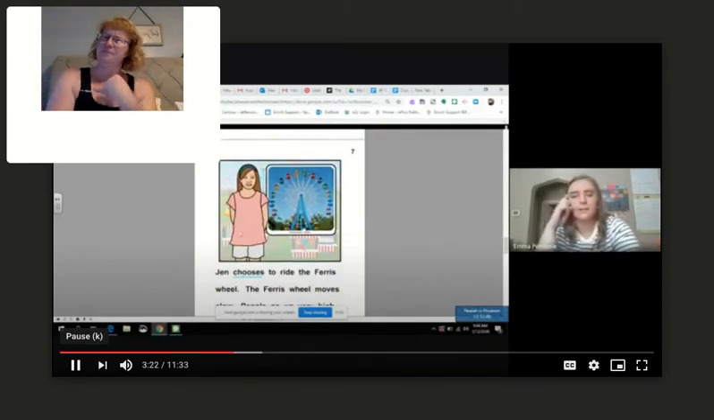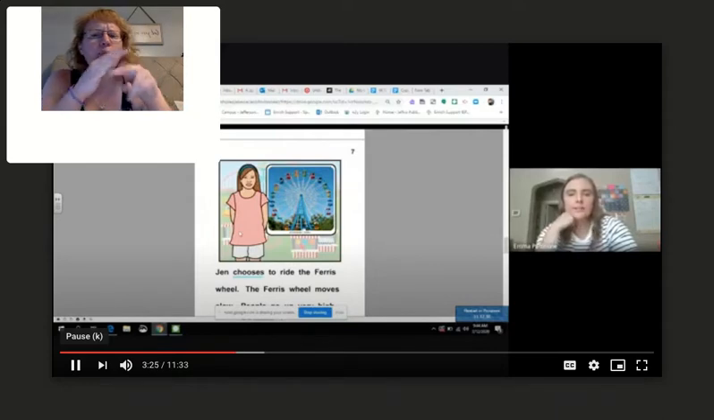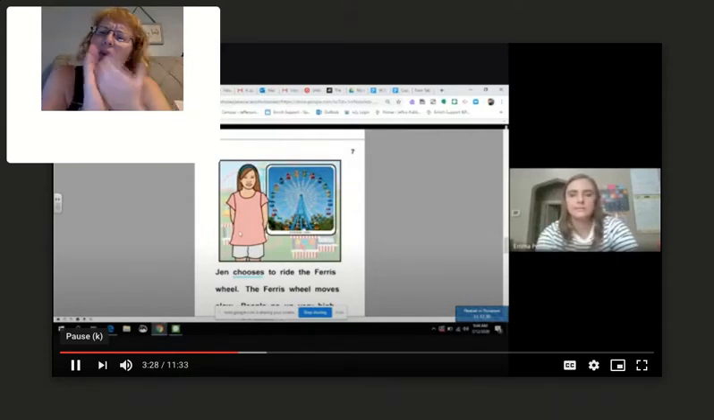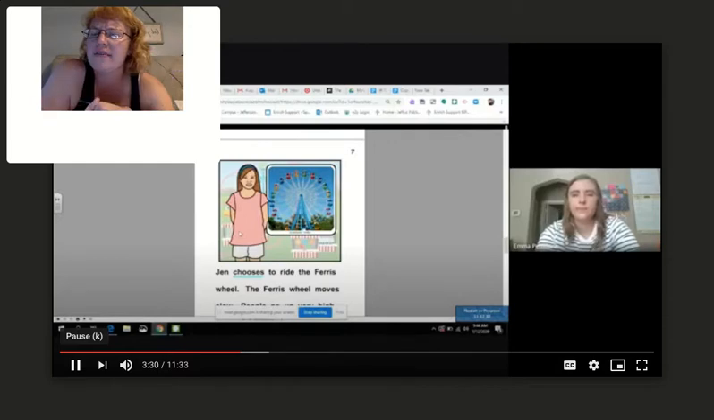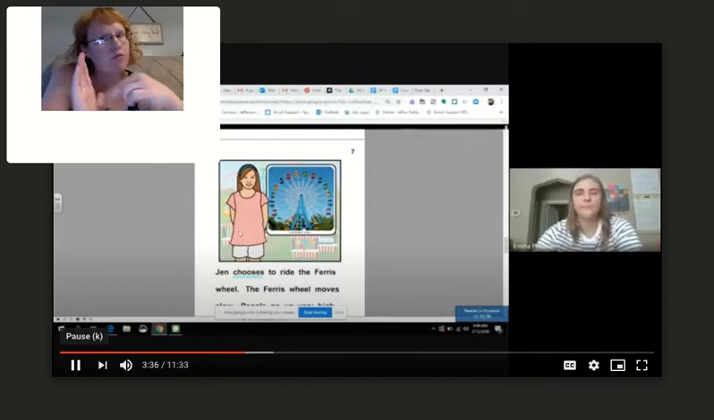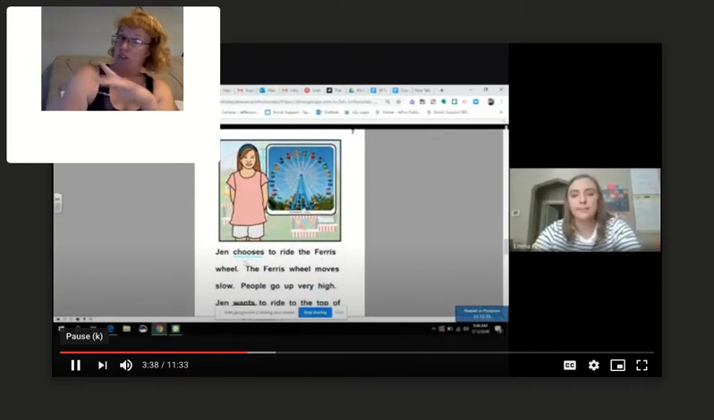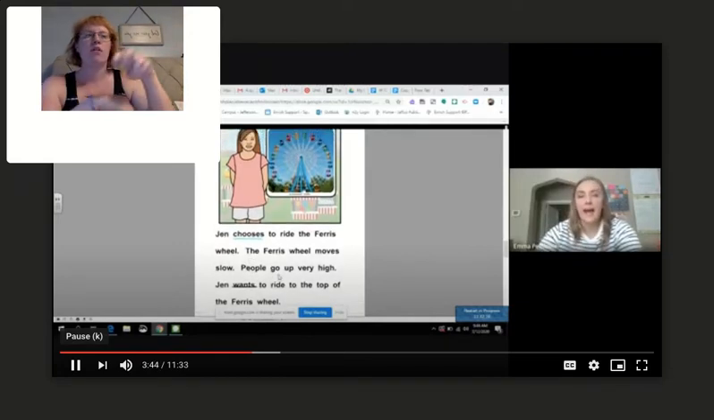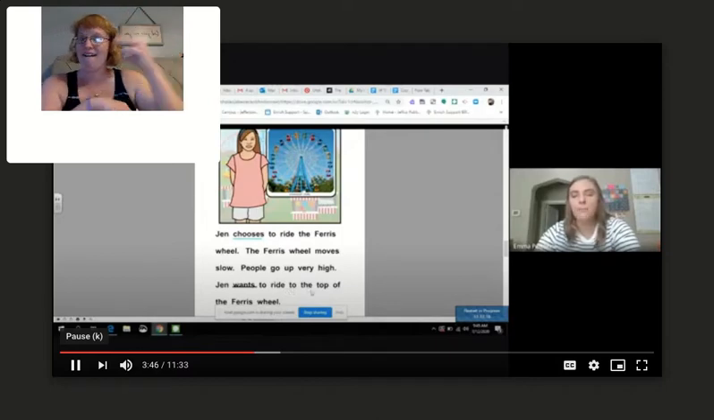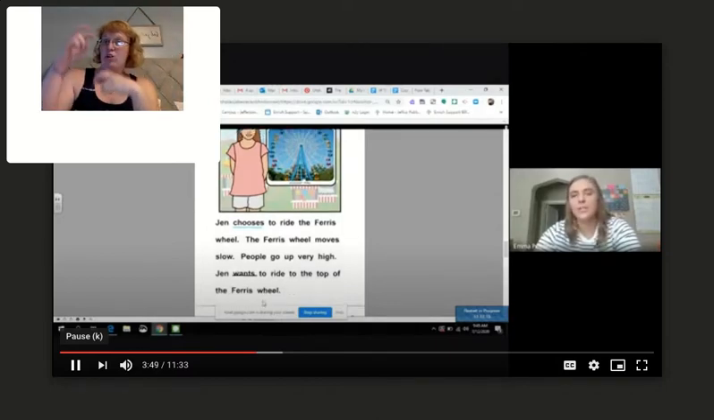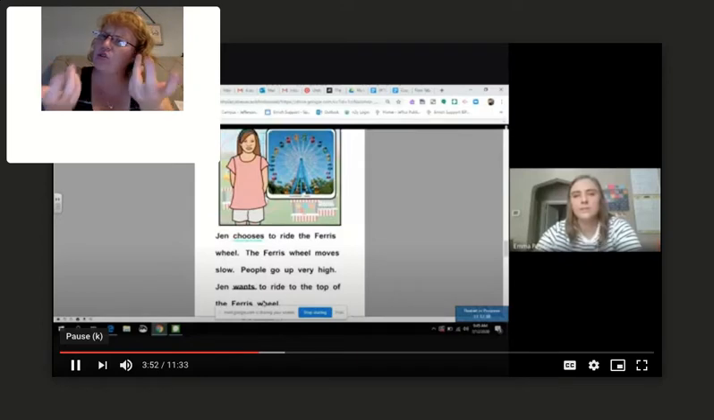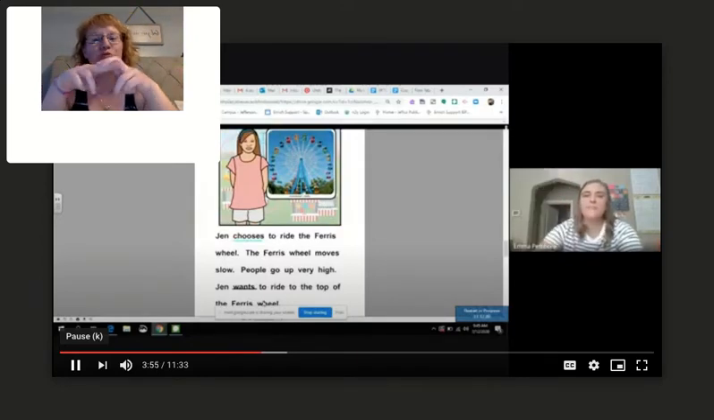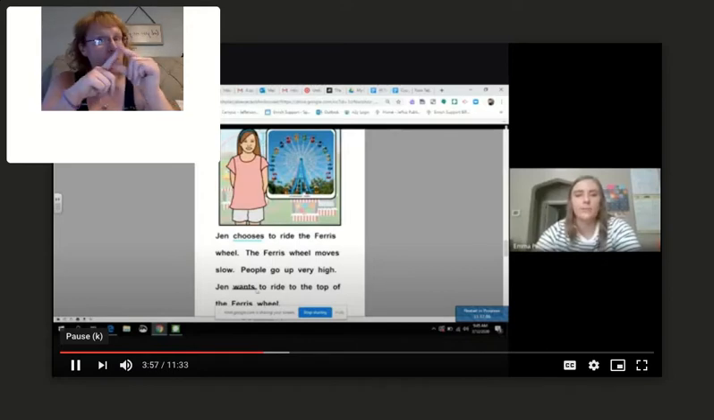Just looking at the picture, if we're going to make a prediction and use our context from the picture, what do you think Jen chooses? Yeah, I think it's safe to say she might choose the Ferris wheel, but we have to read to find out. Jen chooses to ride the Ferris wheel. The Ferris wheel moves slow. People go up very high. Jen wants to ride to the top of the Ferris wheel. What does Jen want to do? Yeah, she wants to ride to the top of the Ferris wheel. There's that word want. Go ahead and point to it. Good job.